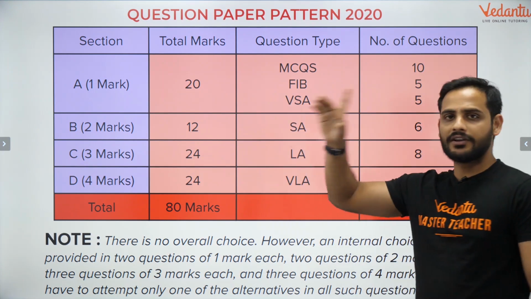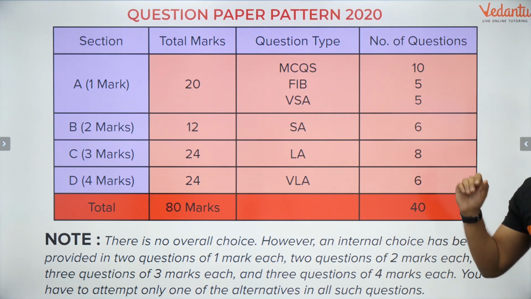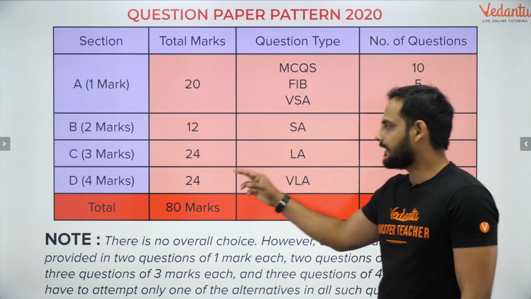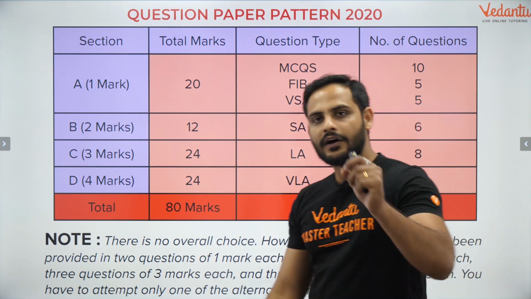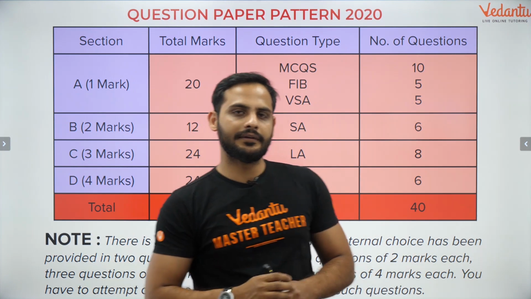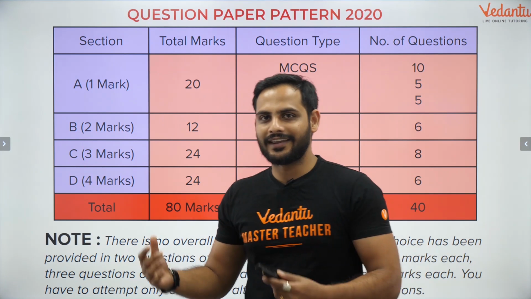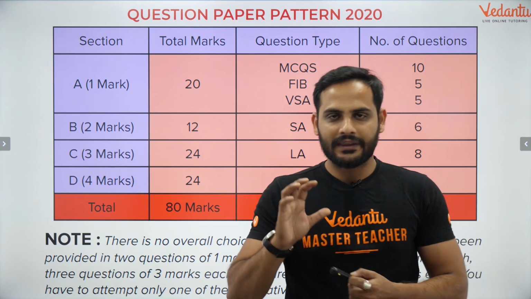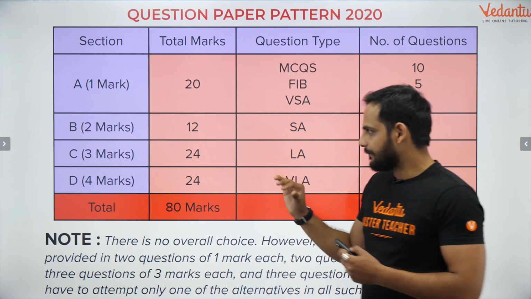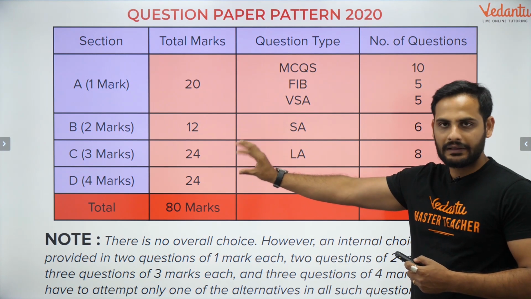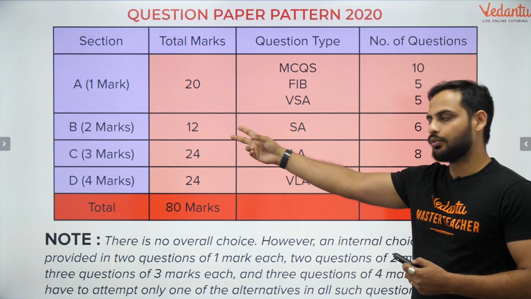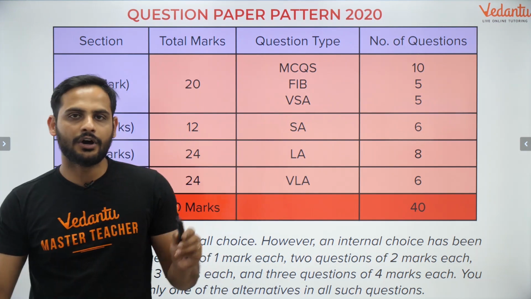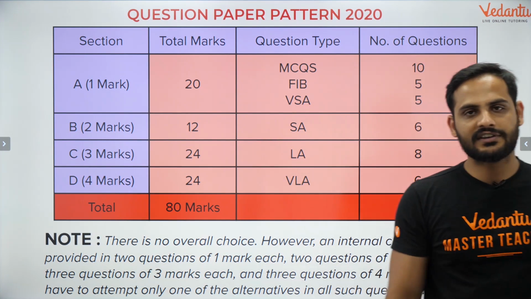Section C will carry 3 marks for each question and there will be total 8 questions. So 8 3s are 24 marks will be there from section C. Section C and section D are the most important part. Now the HOTS question which you have already been very scared about. So the higher order thinking skill questions are definitely, if the board gives, they'll keep it maximum in section C, 1 question in section C, or maybe 2 questions in section B or C section. These are the 2 sections which carry the HOTS question.